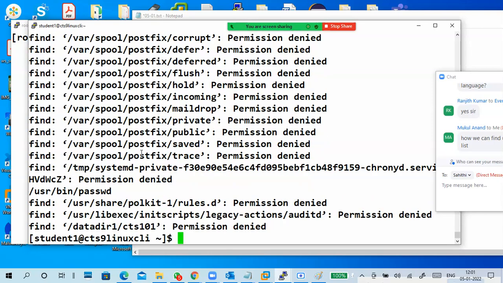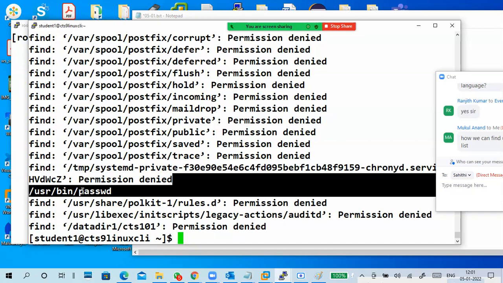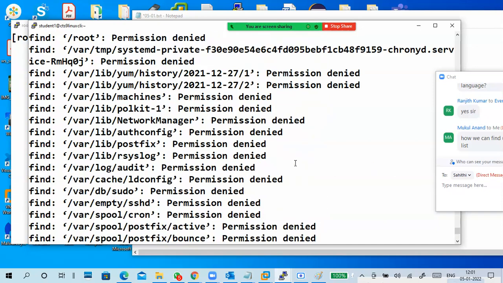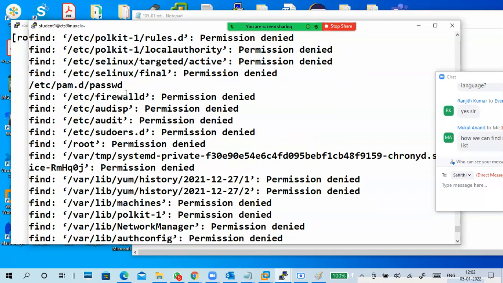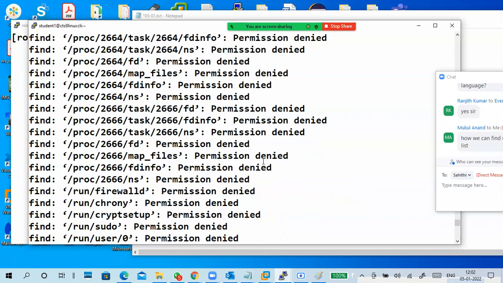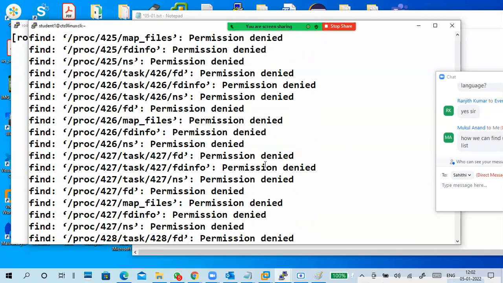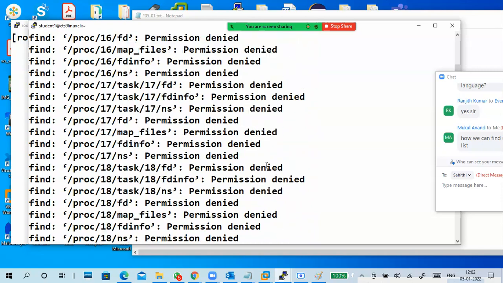It is showing output as well as errors. This is the output, and permission denied is nothing but an error. Like this you can search for your outputs and errors also.